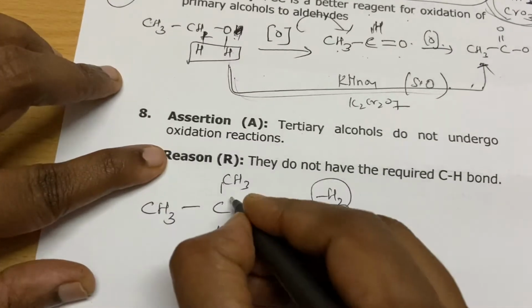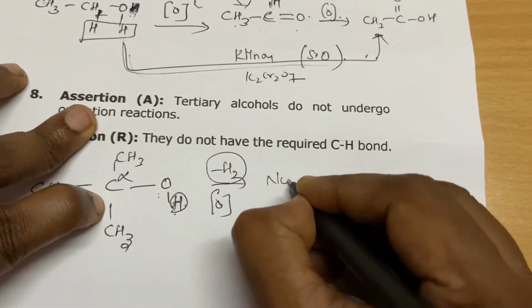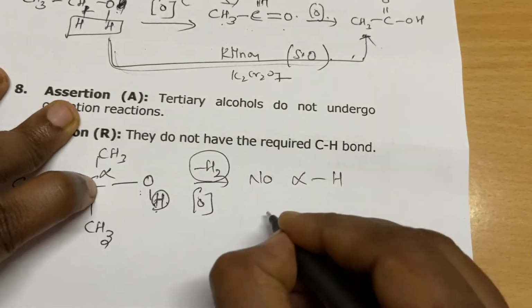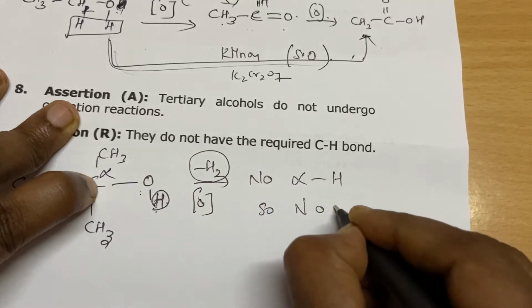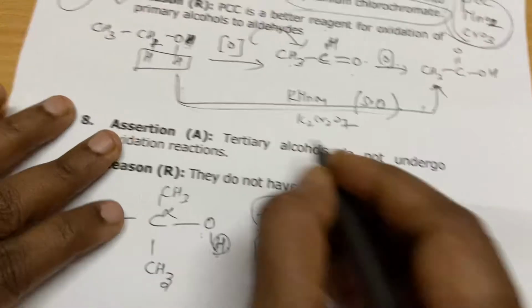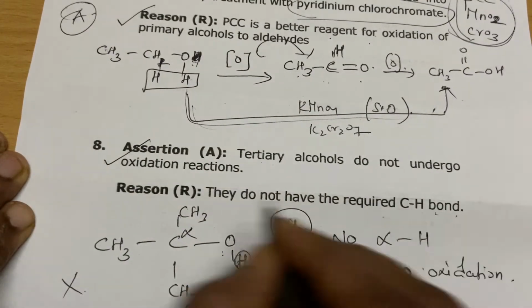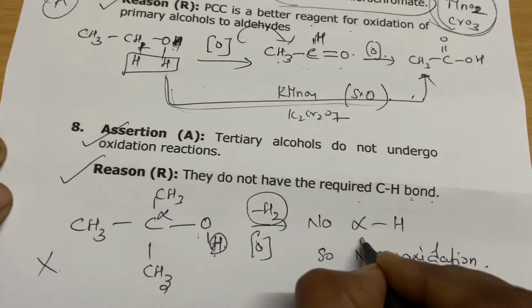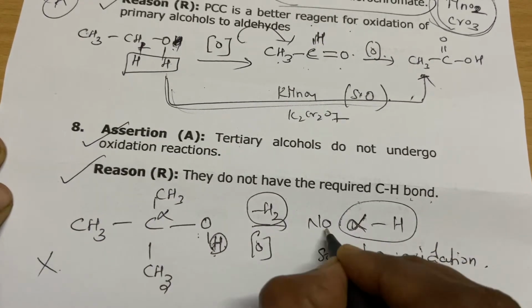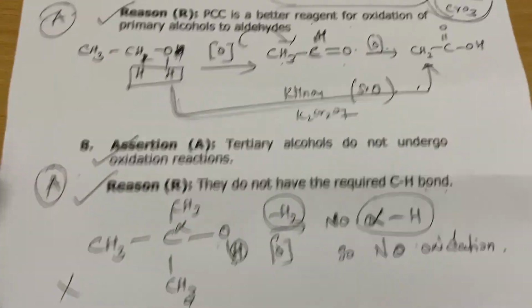Here the alpha carbon has no hydrogen, so no alpha hydrogen, so no oxidation. So you cannot oxidize tertiary alcohols. Correct. They do not have the required CH bond. Yes, what is the required CH bond? This alpha hydrogen. Okay, I don't have it. So this is option A.